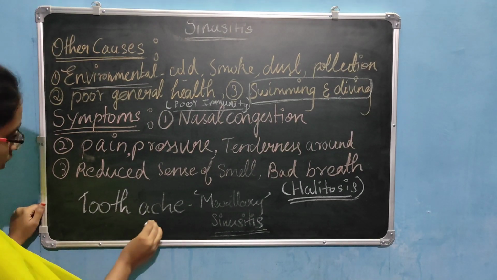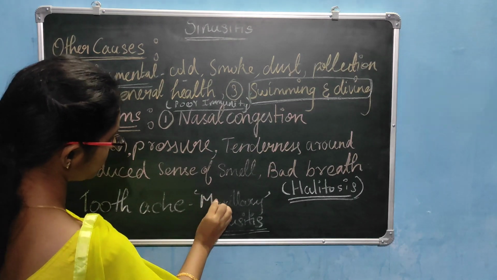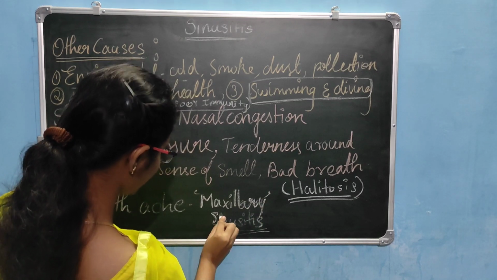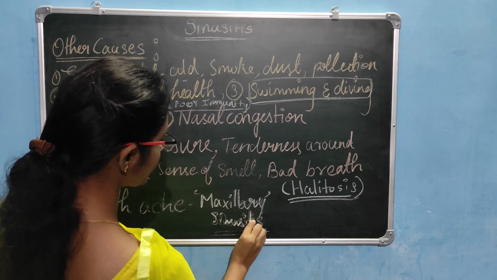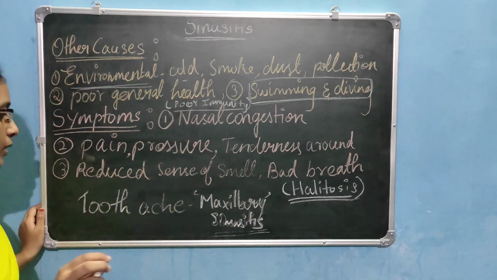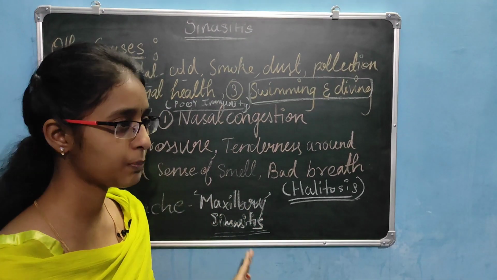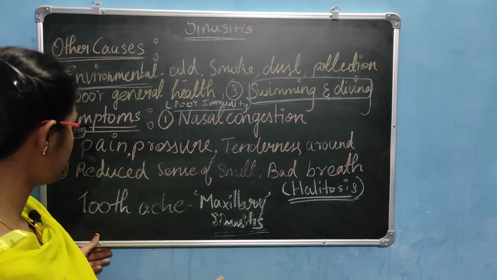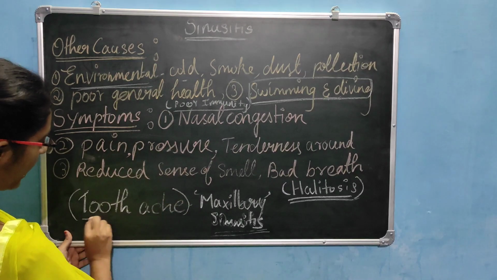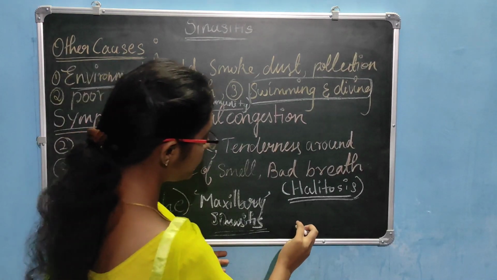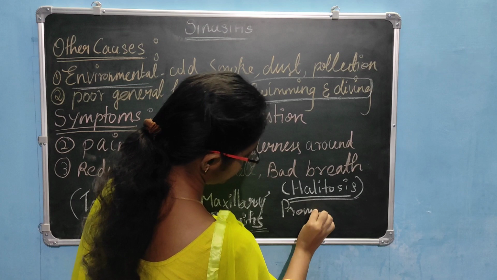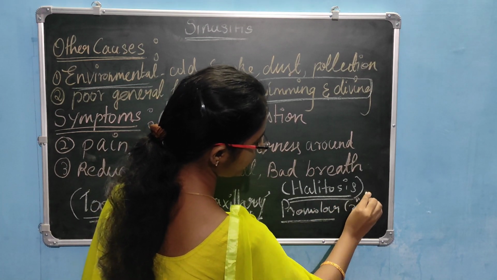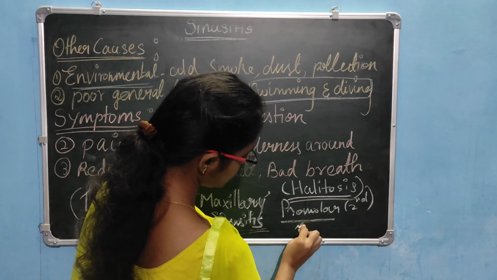Toothache. Maxillary sinusitis. In maxillary sinusitis, we have toothache. We know that the maxillary sinus is present in the cheek and below that we have teeth. Mainly the toothache we have is in the premolar, that is the second premolar and first molar.